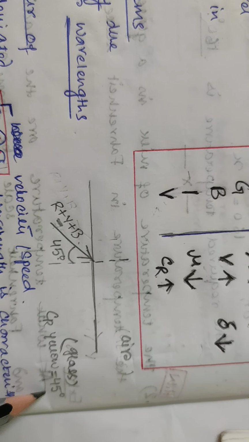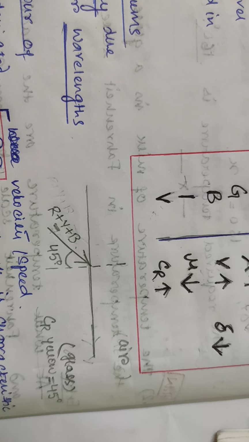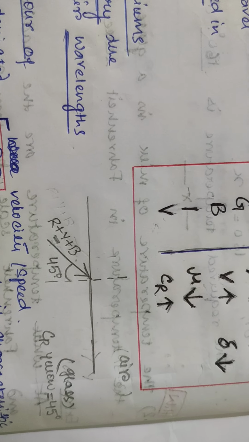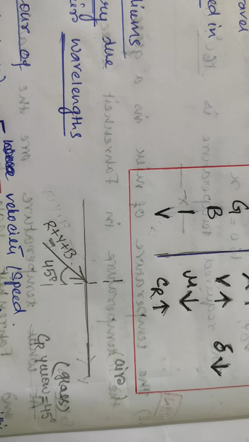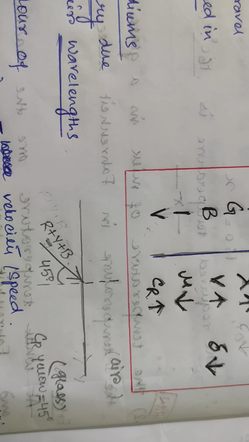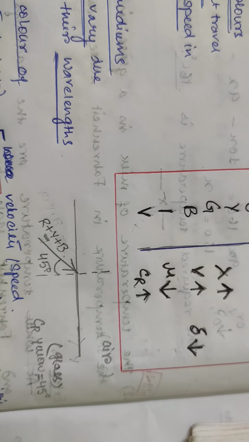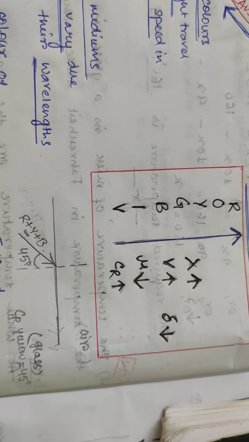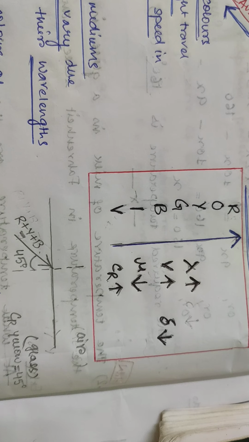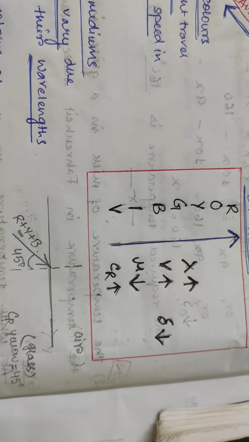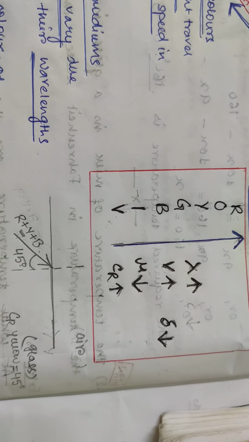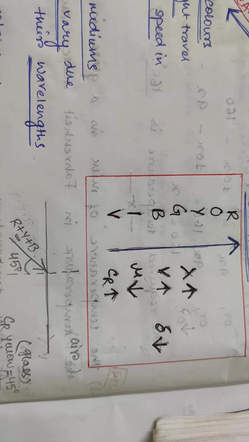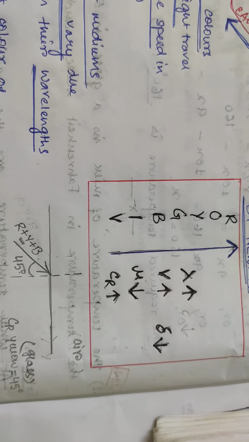Show the path of the refracted rays. What will be the path of the refracted rays? See, it is different for the different colors of light. Why? Because they have different wavelengths and therefore they have different speeds. Therefore they have different critical angles also, because it's traveling from one medium to another medium. It's not in vacuum. Okay.